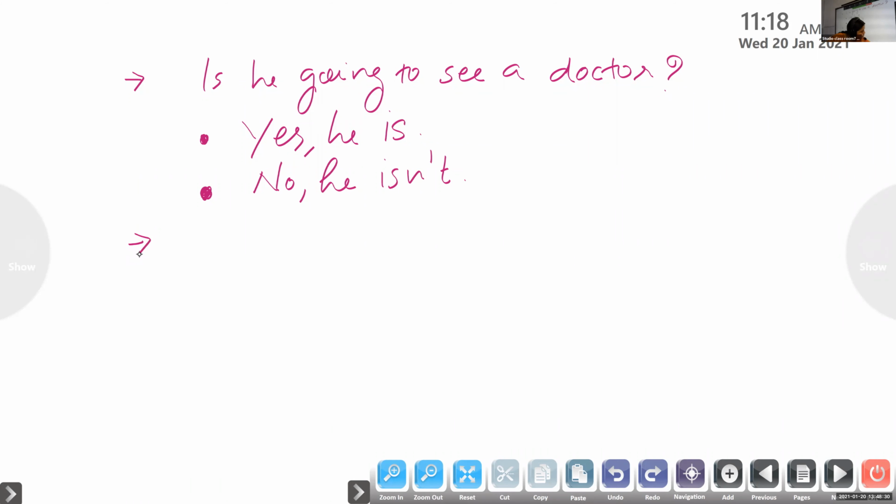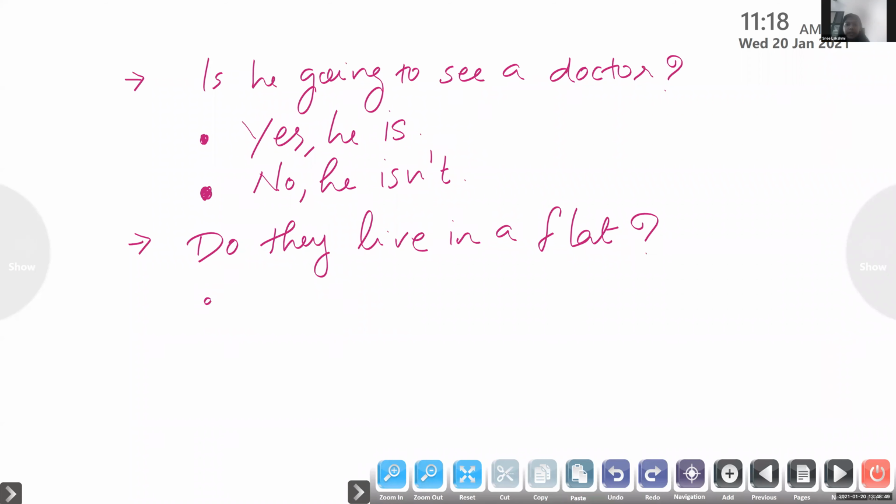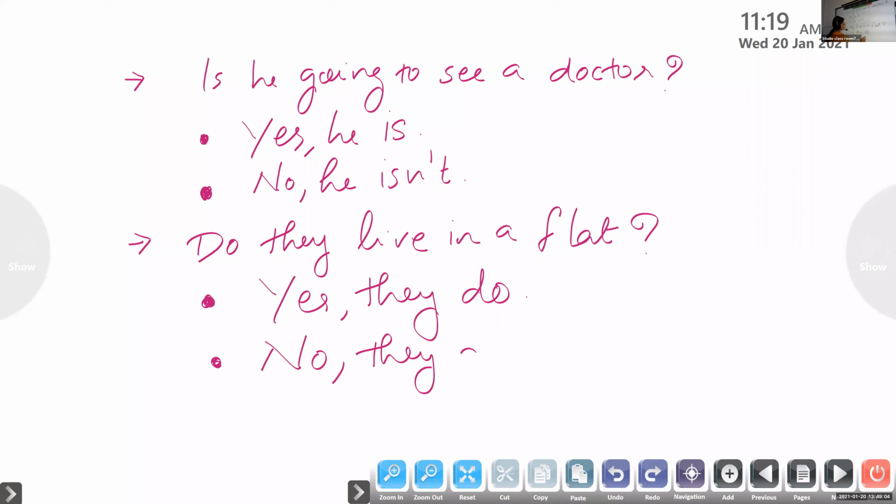Next question to Sri Lakshmi. Sri Lakshmi, your question is, do they live in a flat? Agree? Yes, they do. Yes, very good. Disagree? No, they do not. No, they don't. Don't or do not. You said the right answer. It's not wrong.